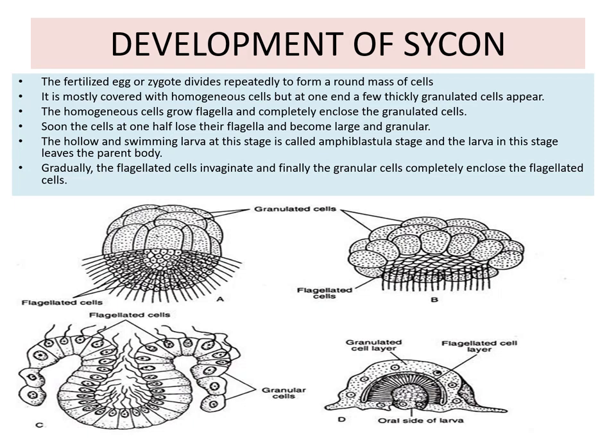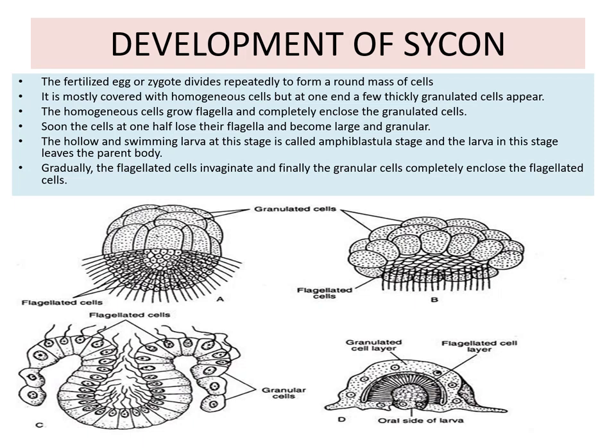Soon the cells at one half lose their flagella and become large and granular. The hollow and swimming larva at this stage is known as amphiblastula, and the larva in this stage leaves the parent body.